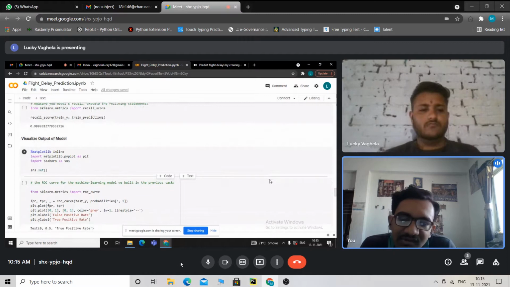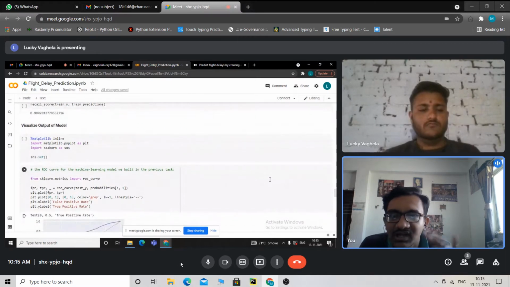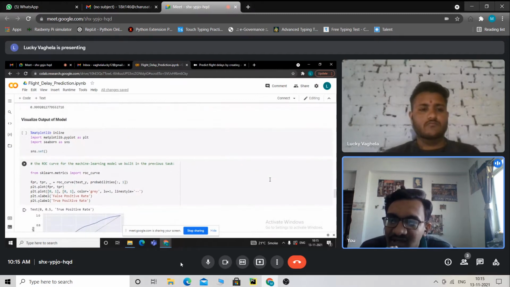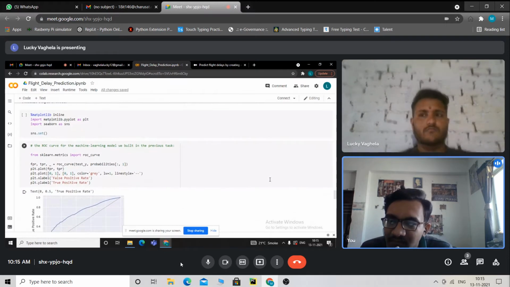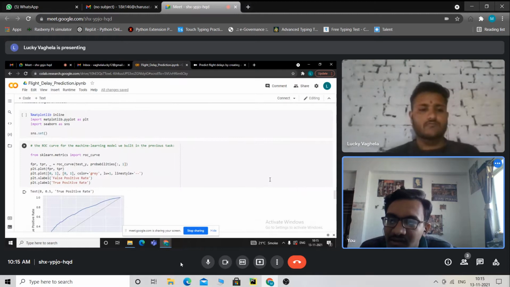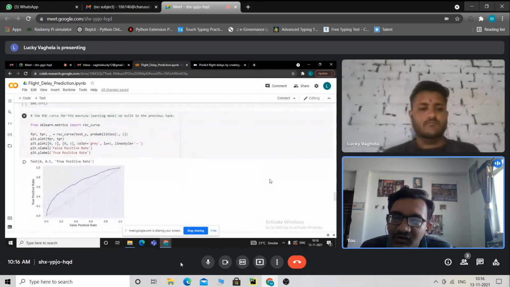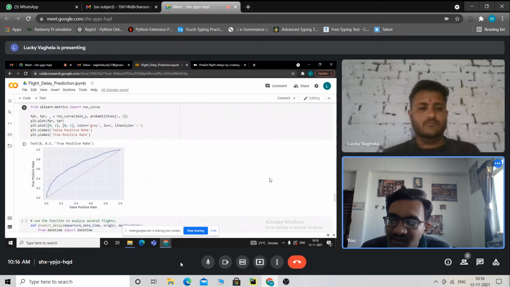For that we use the matplotlib library, because using it we can plot a graph and visualize easily. We import the libraries and call the set method, and after that we plot a graph for the true positive rate and false positive rate. After this line of code we can see that the graph is generated. On the x-axis there is the false positive rate, and on the y-axis there is the true positive rate.